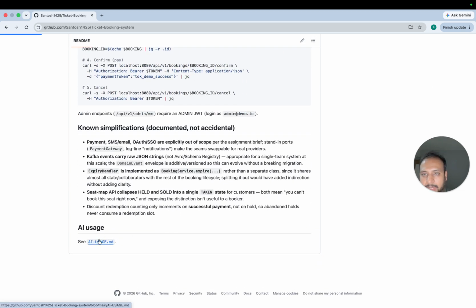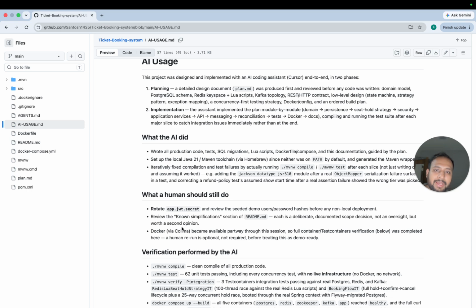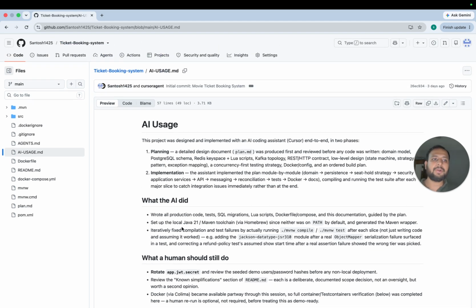Then let me go with the AI usage. I have used AI extensively to complete this project, since it was time consuming. I have divided the AI usage into two parts. Firstly, the implementation planning phase, where I have extensively planned my software by dividing it into chunks. Not exactly complete planning. First, we plan the search features only. Then the booking feature, we want planning of the booking features only. Later on, I completed it within a single thing.